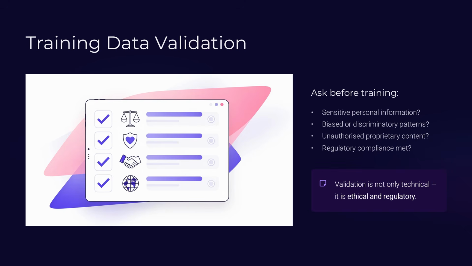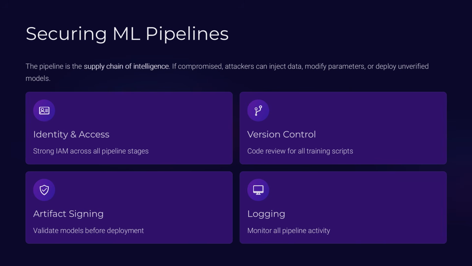Architecturally, validation processes should include automated checks for data quality, anomaly detection, and manual review for high sensitivity use cases. Training data validation protects your organization from reputational and legal risk. Now that you understand the importance of secure data, let us expand to the training pipeline itself. Machine learning pipelines orchestrate data ingestion, pre-processing, training, evaluation, and deployment.